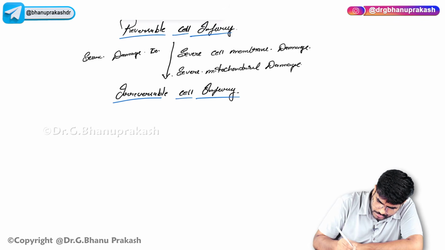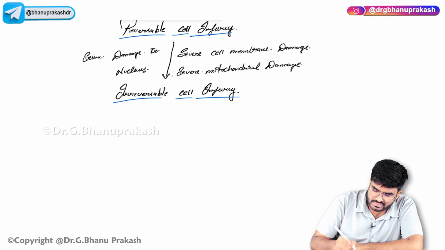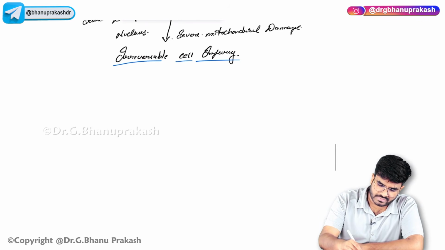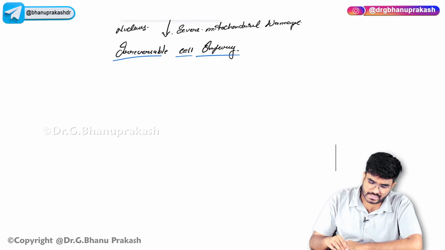Severe damage to nucleus beyond repair. Now whenever such events happen, severe damage to nucleus, severe damage to cell membrane, severe damage to mitochondria, whenever such events happen, the reversible cell injury is going towards the irreversible cell injury and the cells will die for sure. Now what exactly happens, sir?